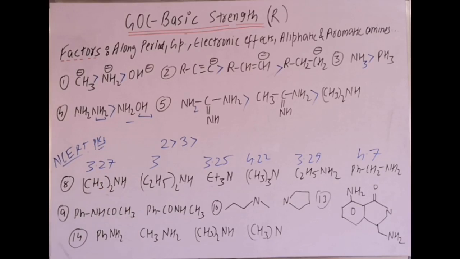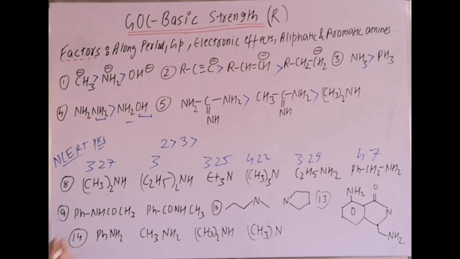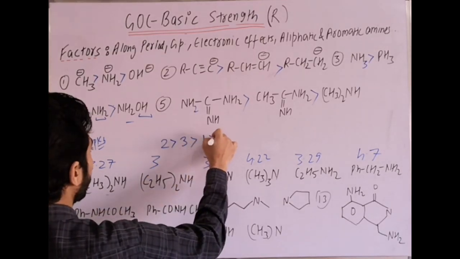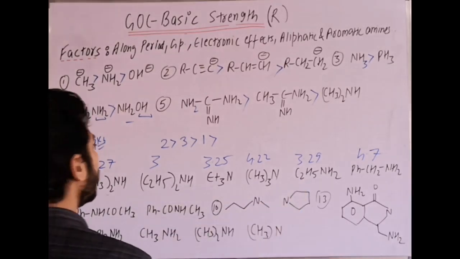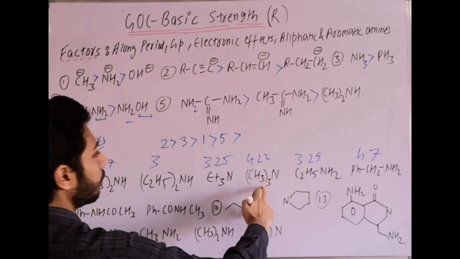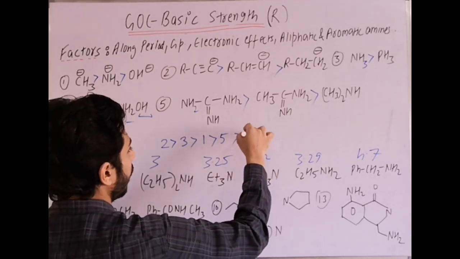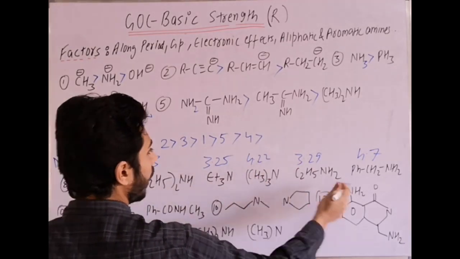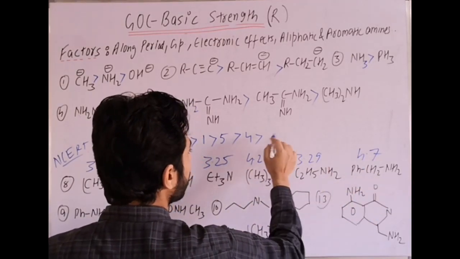So by the value only we can compare that this has a slightly lower pKb value, so it is more basic as compared to N-methyl ethanamine. Then after 2, 3, 1, the next value is for ethanamine, which is a primary amine, 3.29, and that is fifth. Then this is 4.22, which is the tertiary amine, N,N-dimethyl methanamine, which is fourth, and last will be benzylamine or phenylmethanamine, which is 4.7.